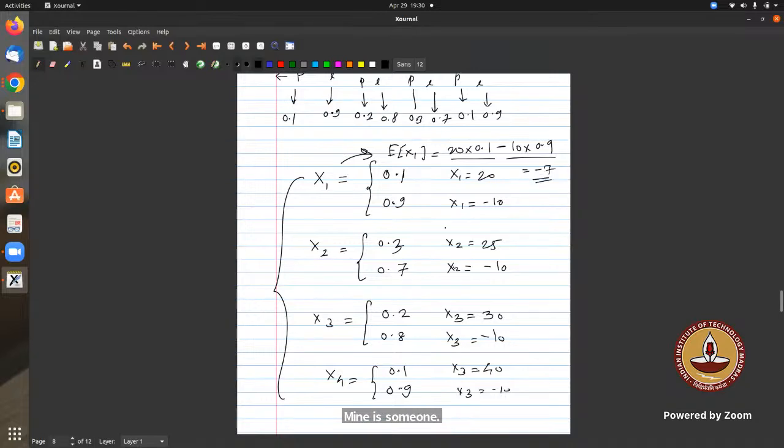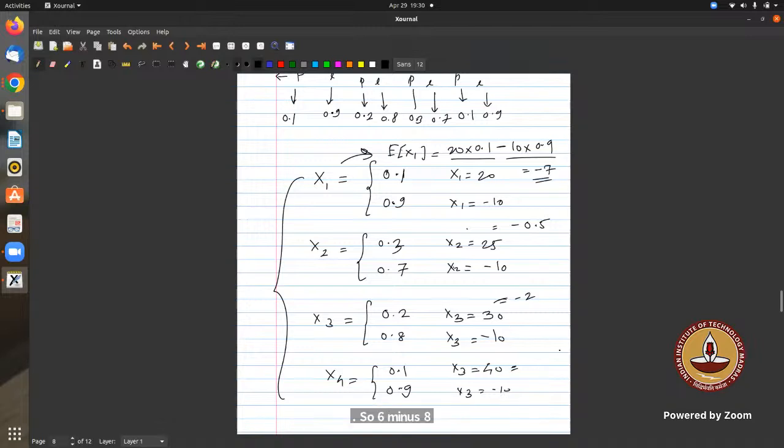What about this one? Minus 0.5. For the next, 6 minus 8 is minus 2.